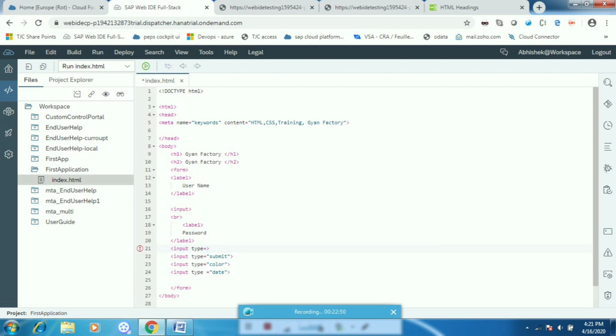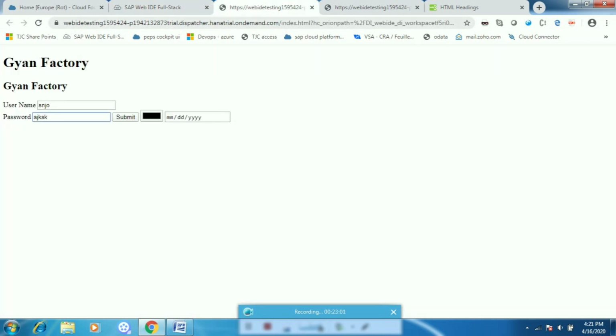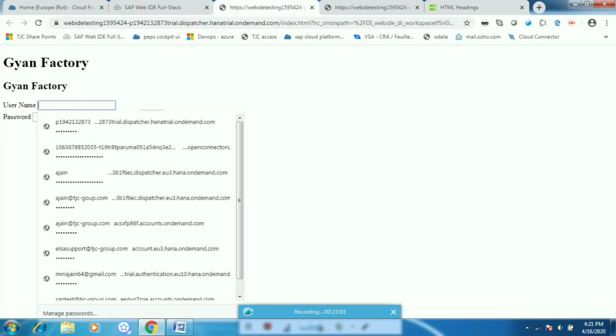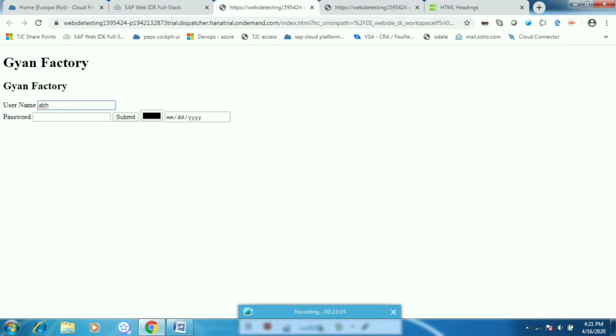So here I can give type as password, and when I refresh this and give abhi and a password, you can see now my password is not visible.